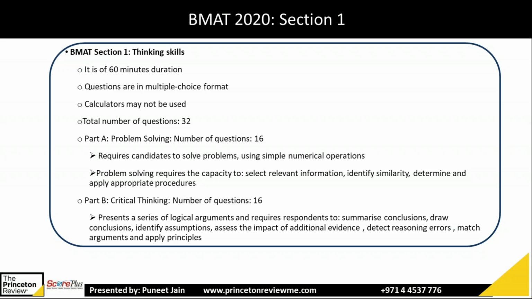These are in 2 parts. Part A, which is problem solving, 16 questions, and part B, critical thinking. In problem solving, what you will be getting is like quantitative reasoning, data-based questions, and they will involve numbers, arithmetic or algebra. Then part B is like the decision-making section, where you will have critical reasoning like assumption, conclusion, and set-based questions, figure-based reasoning. So that's part A and part B, 16 questions in each section. Next slide.